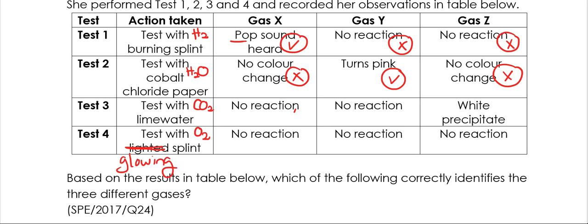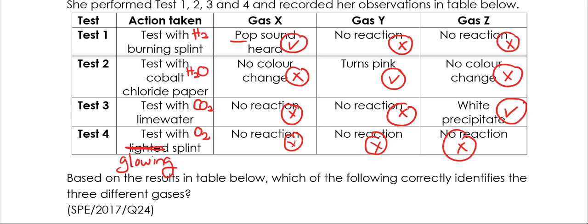Lime water, no reaction, no carbon dioxide here, no carbon dioxide here, but there is white precipitate, that means there is carbon dioxide in gas C. No reaction for test with glowing splint, therefore no oxygen.